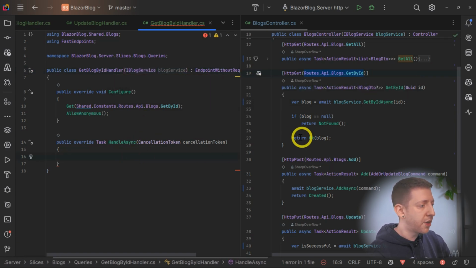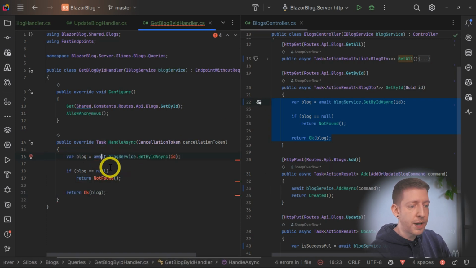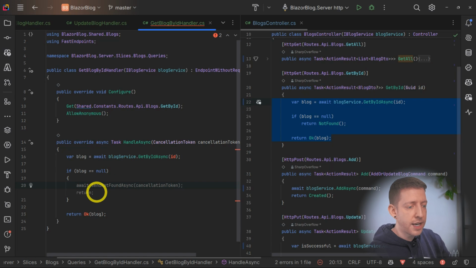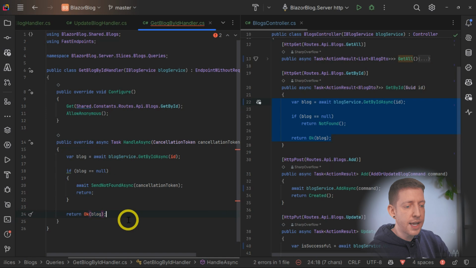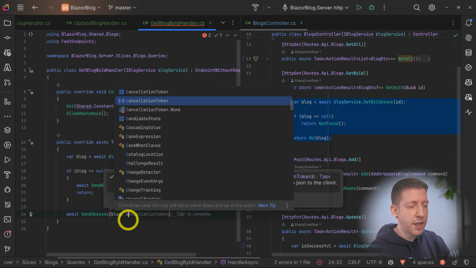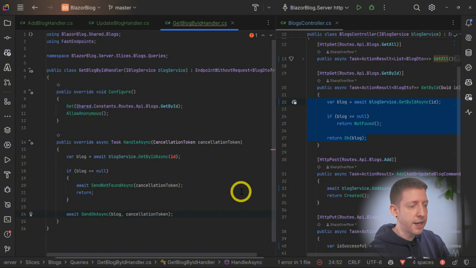And in the handle method, we will copy our logic from here, bring that over, and we'll make this async. So we will then say if the blog is null, we're going to return not found again. So we can say await send not found and then return. And if it's successful, we can say await send OK async, and we can pass in the blog and the cancellation token. So it's doing exactly the same as our controller, but we're doing it here in this handler.